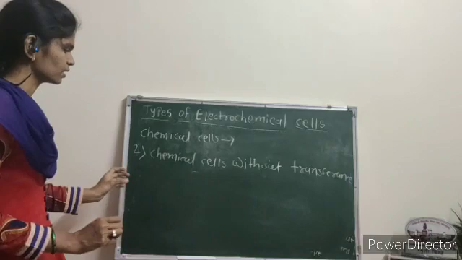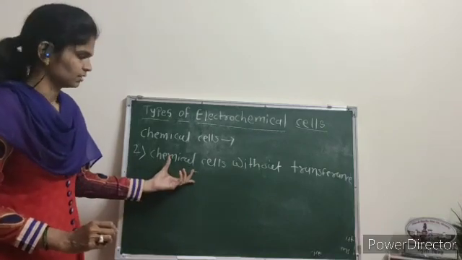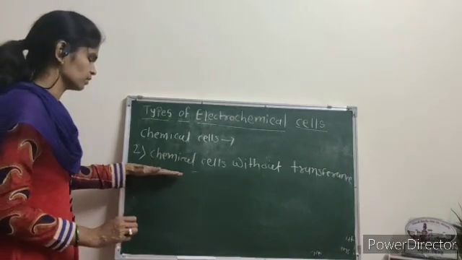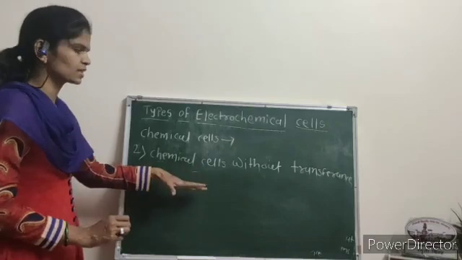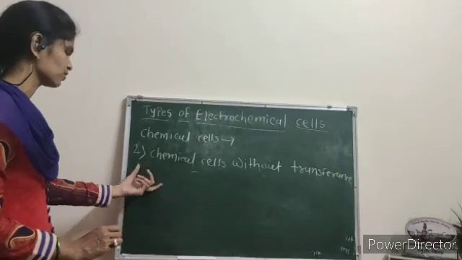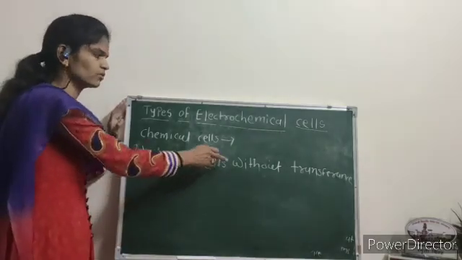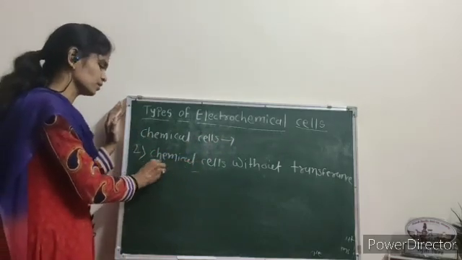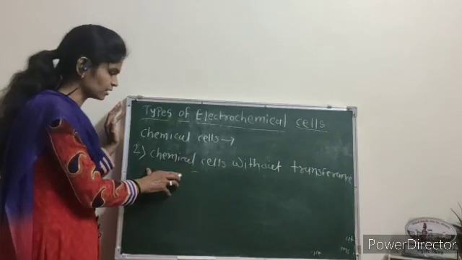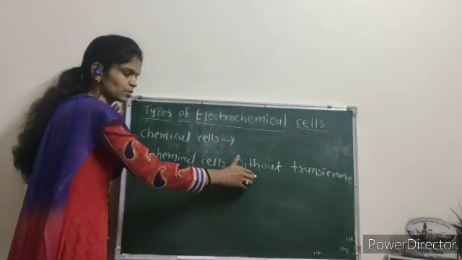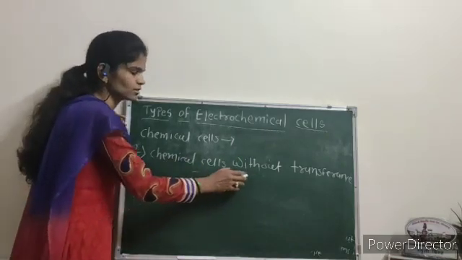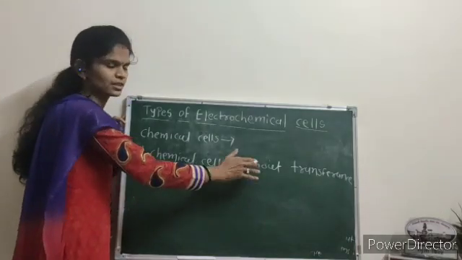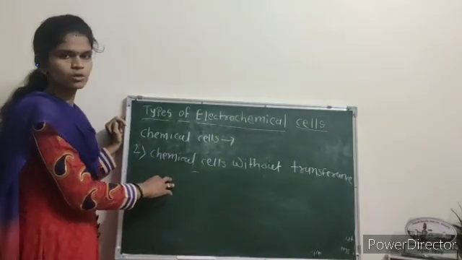In this type, there is no transfer of ions. This type is the reverse of chemical cell with transference, because with transference the ions are transferred, and in this type the ions are not transferred.